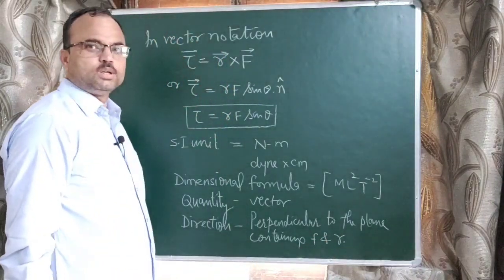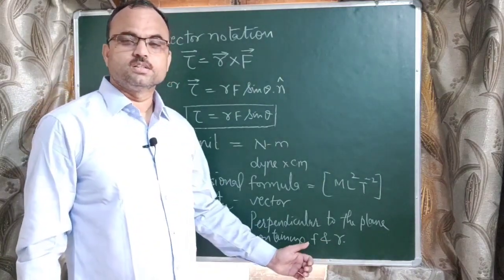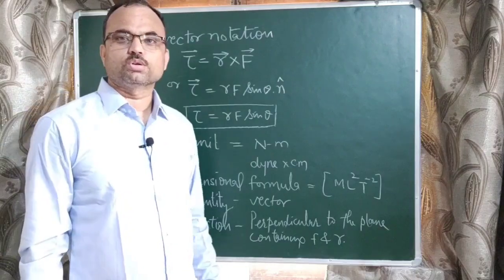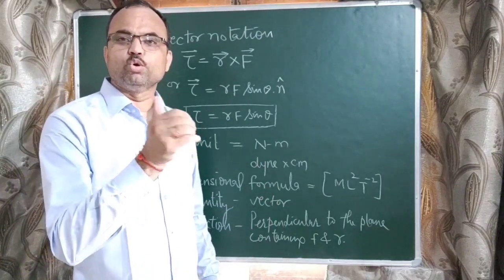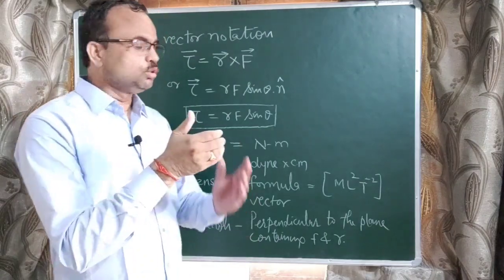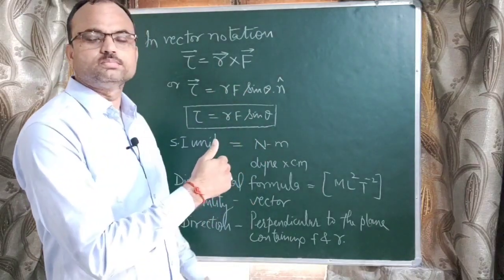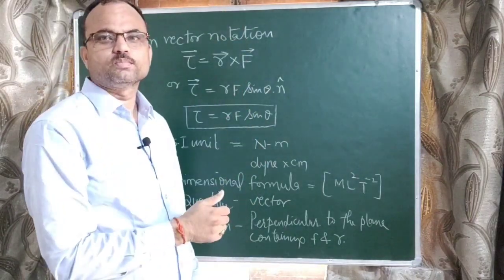In whichever plane F and r exist, the normal to that plane indicates the direction of torque, and this direction can be found by applying the right hand thumb rule. When this finger is moved from r to F, its direction will be perpendicular.